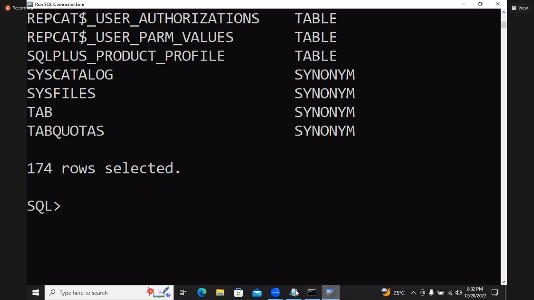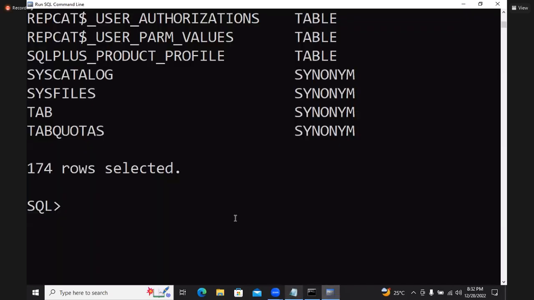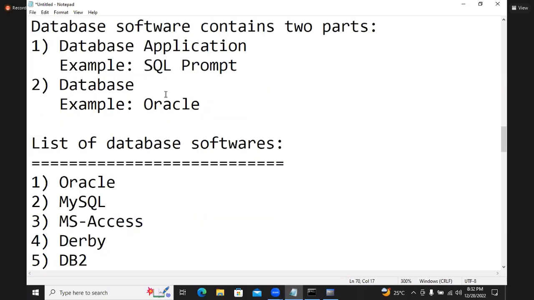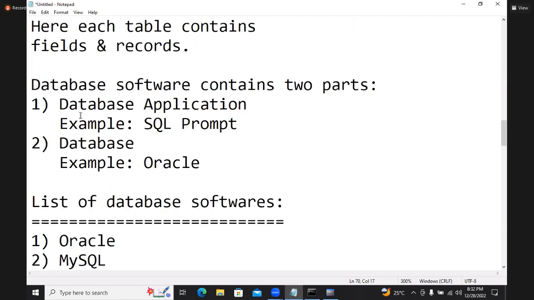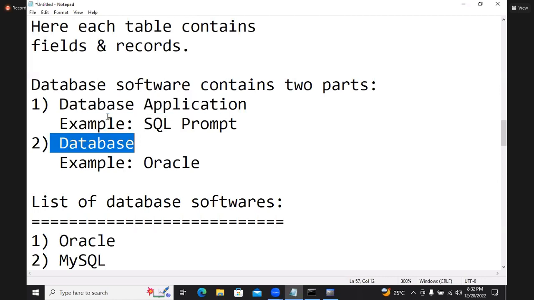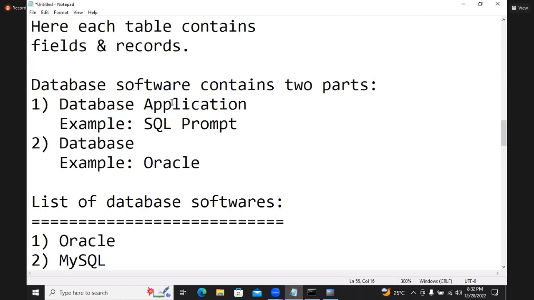Now, whenever we install database software, how many parts installed? 2 parts. What are those? Database, and the database application. But this database application is already given by the database software vendor. But this type of application you can build with JDBC.